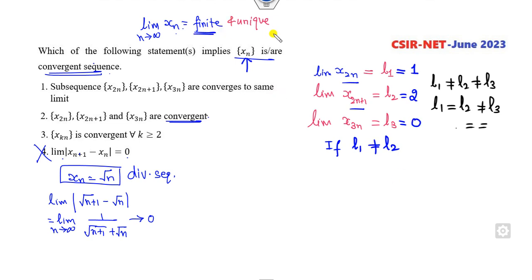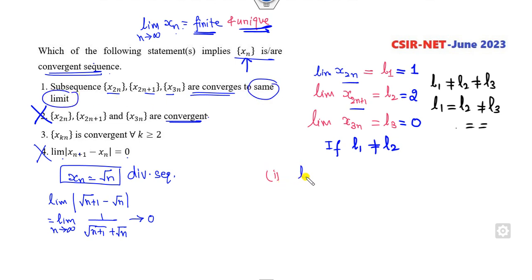But what is that? It converges to either 1 or 2. The limit is not unique. It means this option is cancelled. Look at the first option. What does the first option say? The subsequences converge to the same limit.